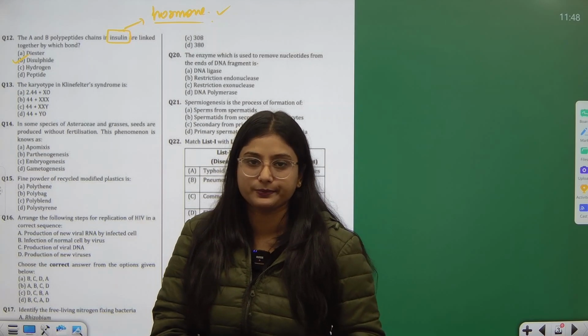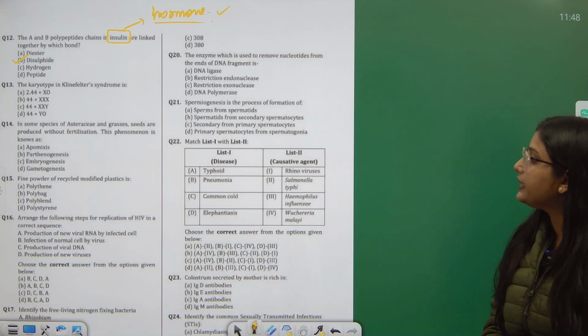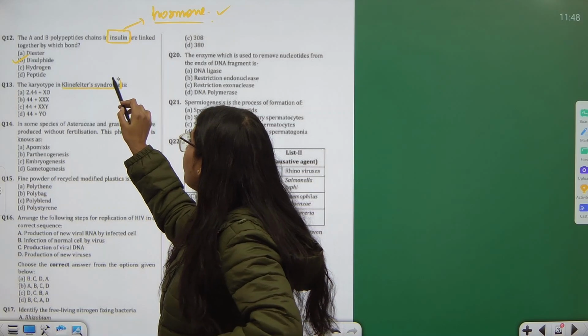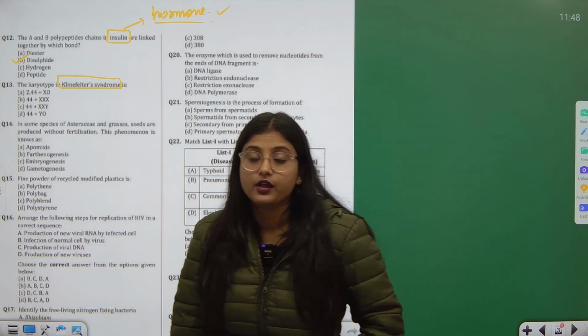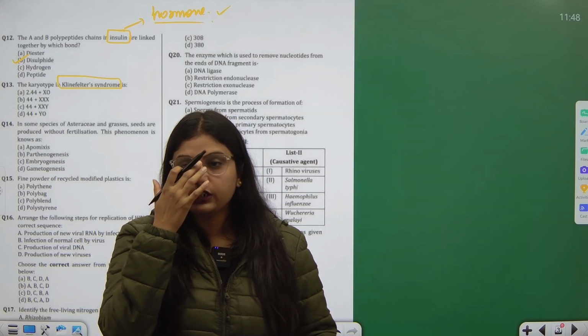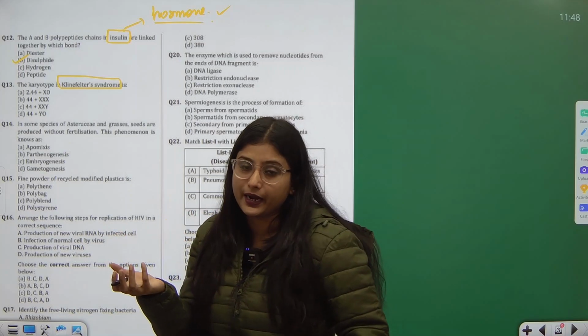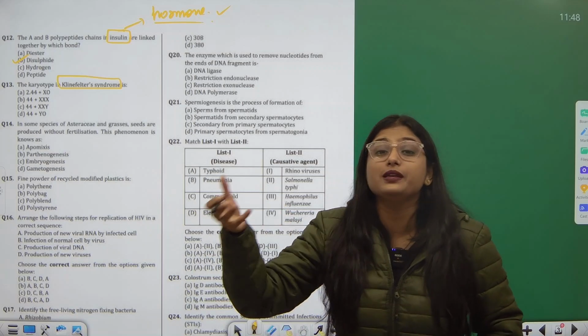disulfide bonds. Okay. Then question number 13 is saying the karyotype in Klinefelter syndrome. It's a syndrome called Klinefelter syndrome, where while the baby is being formed, while the genotype of the human baby is being determined, one X chromosome is extra.